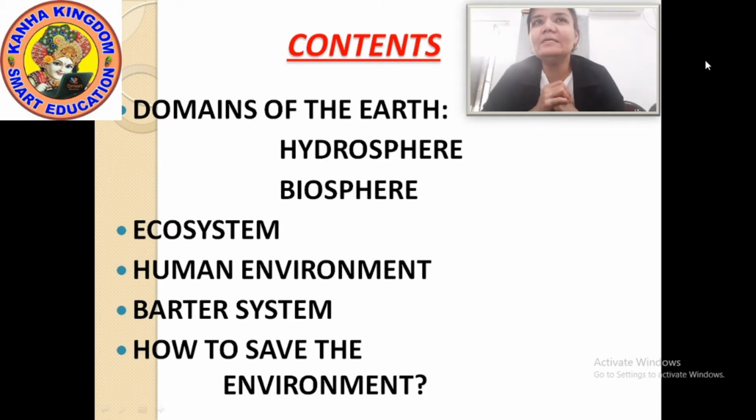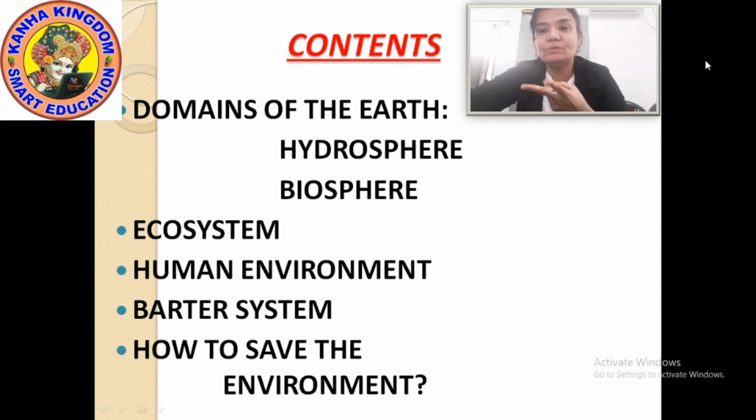Now moving to the contents, our today's topics are domains of the earth. Two domains of the earth are still pending: one is hydrosphere, the other is biosphere.